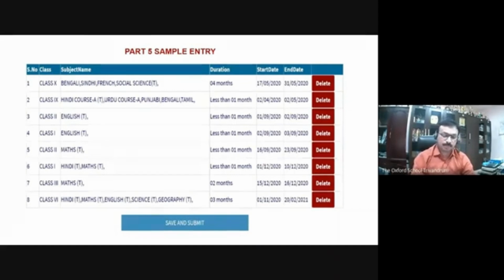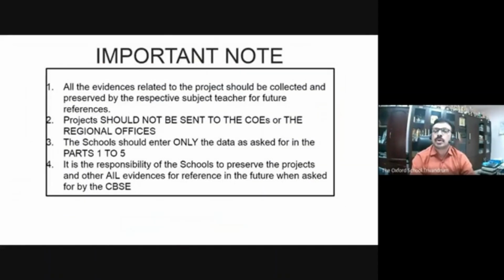Then save and submit. When you submit, you will get the reference number for art education and art integrated learning. The reference number is automatically generated once you submit the final entry, which should be used for downloading the admit card. No project should be sent to the COEs or regional officer. It should be kept under custody of the school. Only data from parts 1 to 5 is to be entered. It is the responsibility of the school to preserve the projects, which we have already discussed. So that's about Kalasetu.